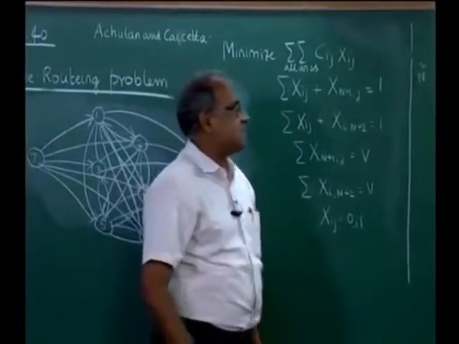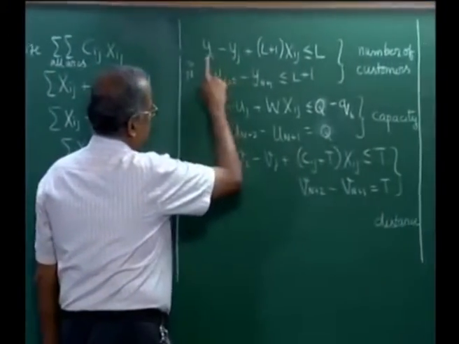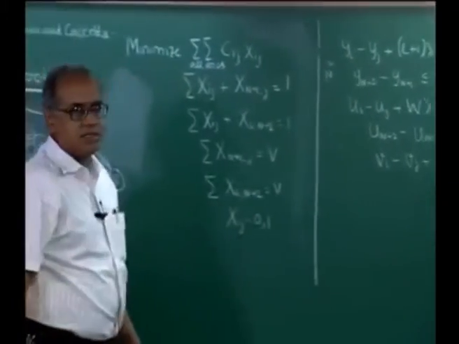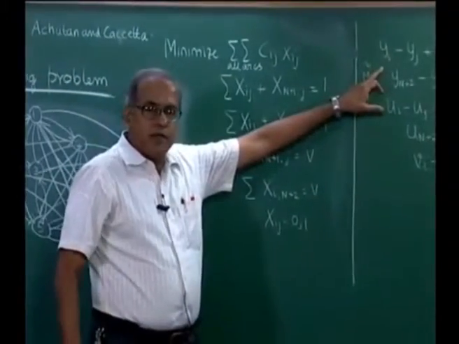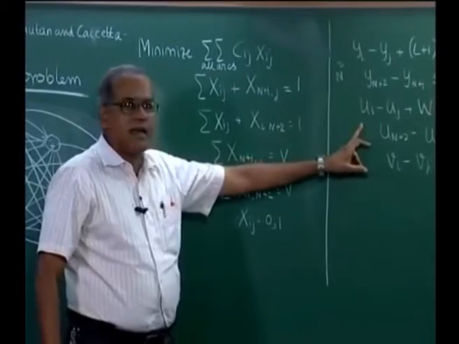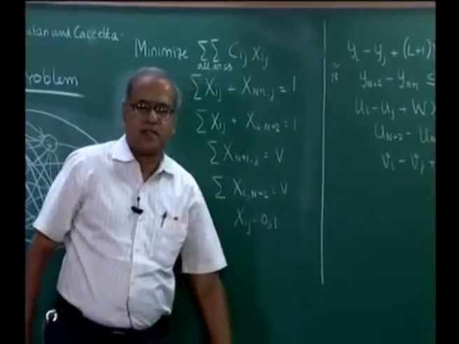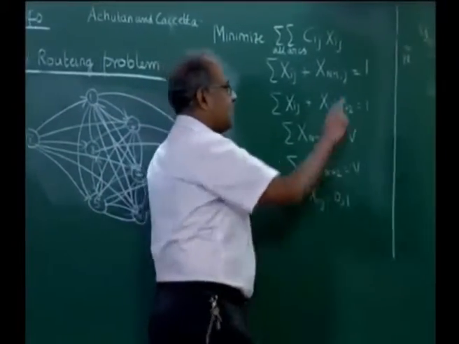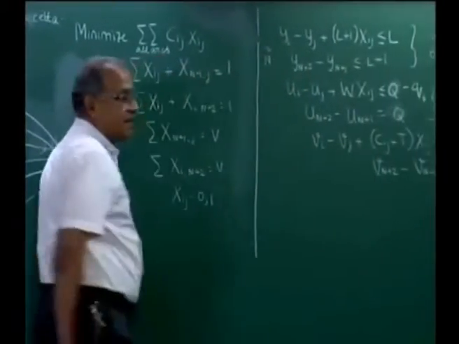So, put together there will be about 3 n square constraints for each type. The only addition is a set of yi and yj. In this example with 6 customers, there will be 8 y variables, another 8 u variables and another 8 v variables. The other catch of course is that the yi's, the u's and the v's are continuous.